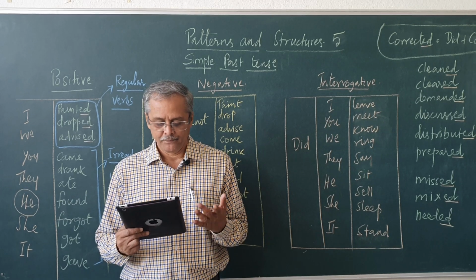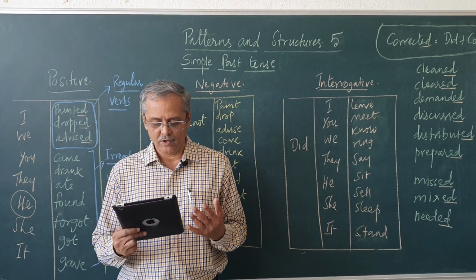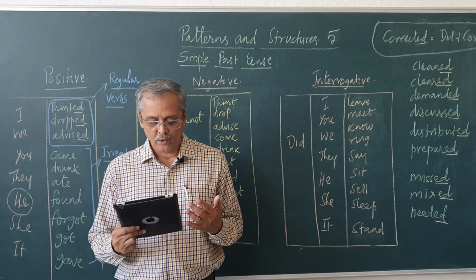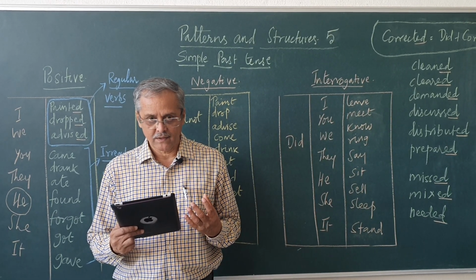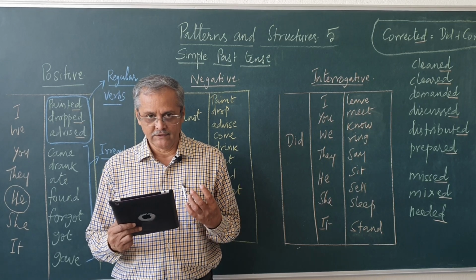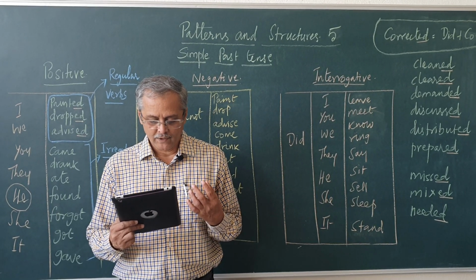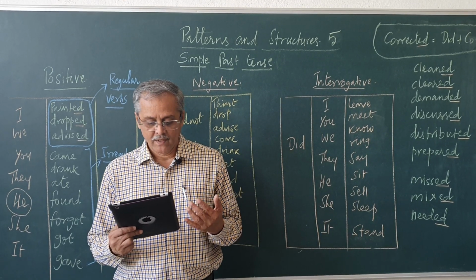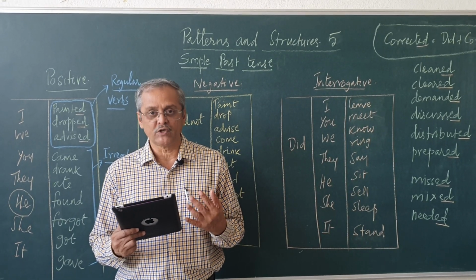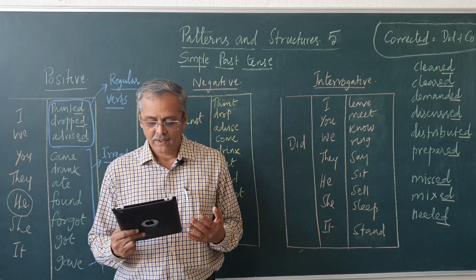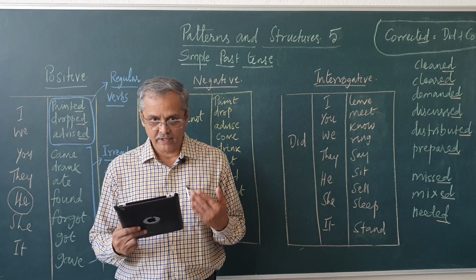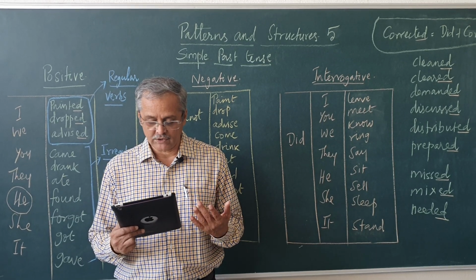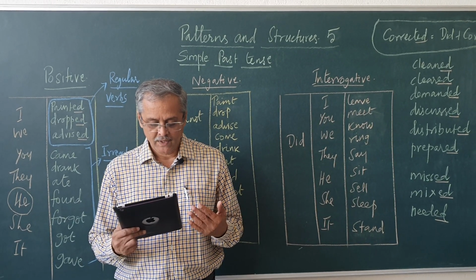Repeat now onwards. Did John give a book or a magazine? He gave a book. Did Paul come last night or this morning? Did Paul come last night or this morning? He came last night. Did Paul become a doctor or a lawyer? Did Paul become a doctor or a lawyer? He became a doctor.